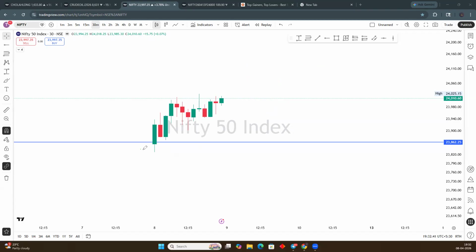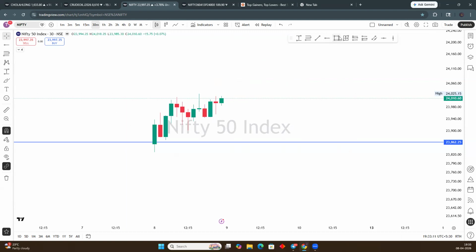Suppose we are breaking the low, then we should go towards 23,500 levels. That should be your target on the basis of target expanding. In Nifty the market always takes a target of 100 to 120 points, like this only. Don't expect too much. It always takes 120, 220, 320 like this. So this is the current scenario, and you have to do just nothing.